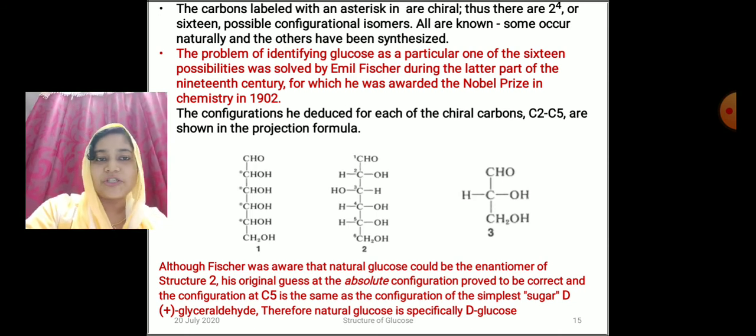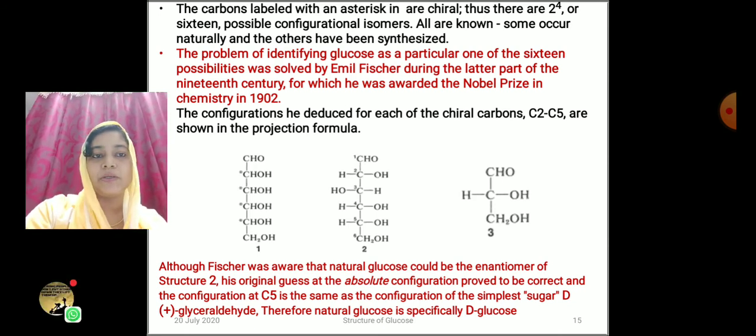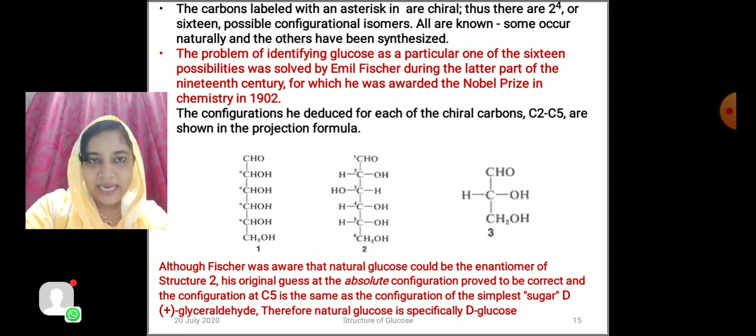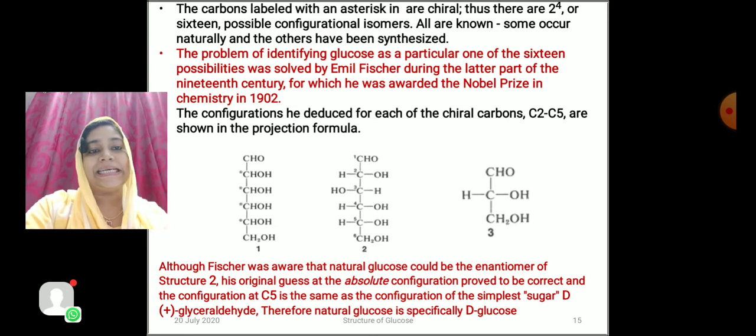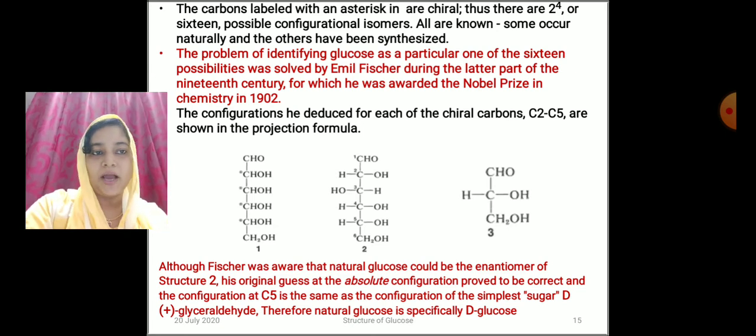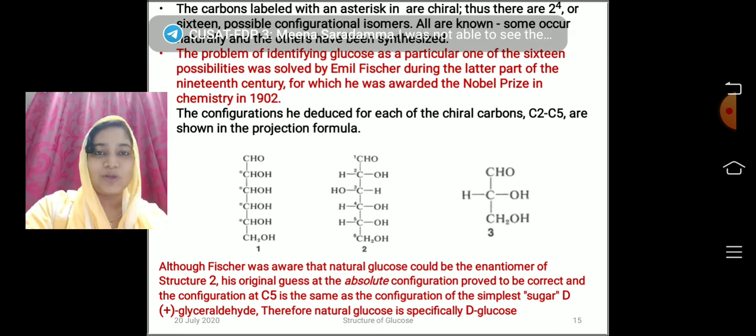And although Fischer was aware that natural glucose could be the enantiomer of structure 2, his original guess at the absolute configuration proved to be correct, and the configuration at C5 is the same as the configuration of the simplest sugar D-plus-glyceraldehyde. Therefore, natural glucose is specifically capital D-glucose.